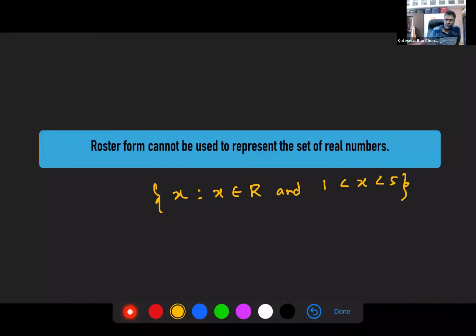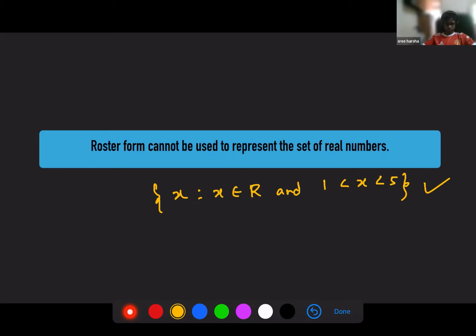Now this is valid, right? I know what the possible values of X are. Any real number between 1 and 5 is okay. But how many real numbers are there between 1 and 5? Guys, how many real numbers are there?